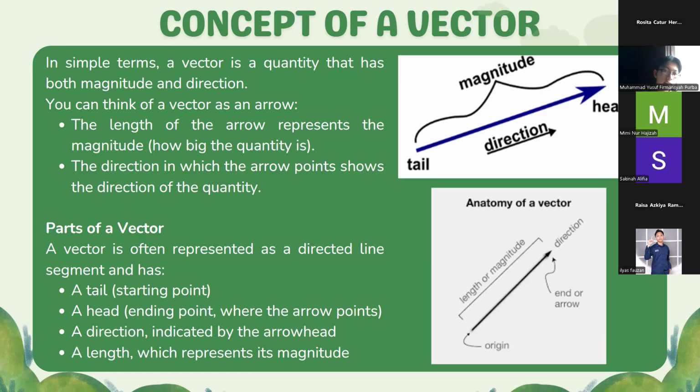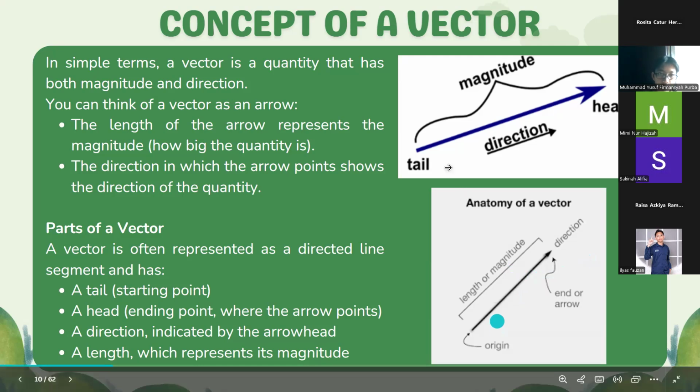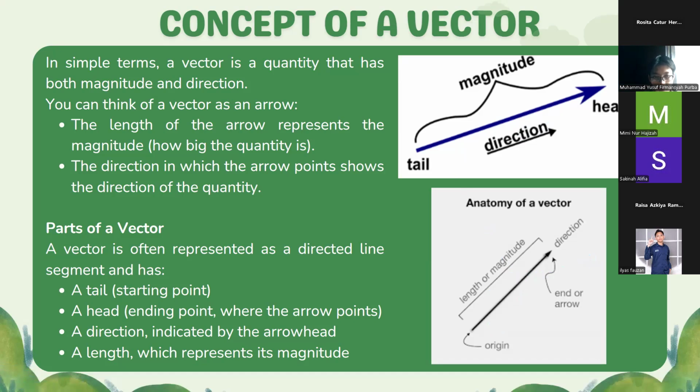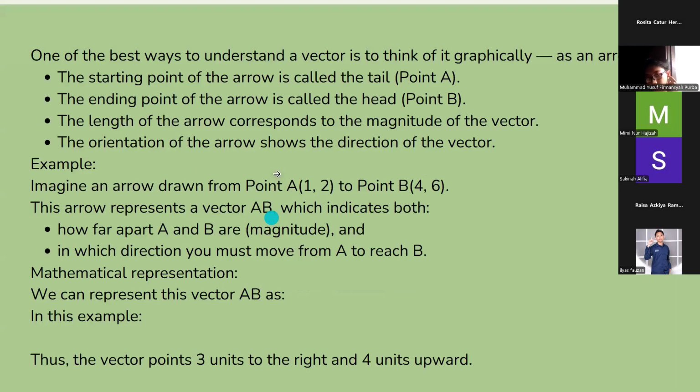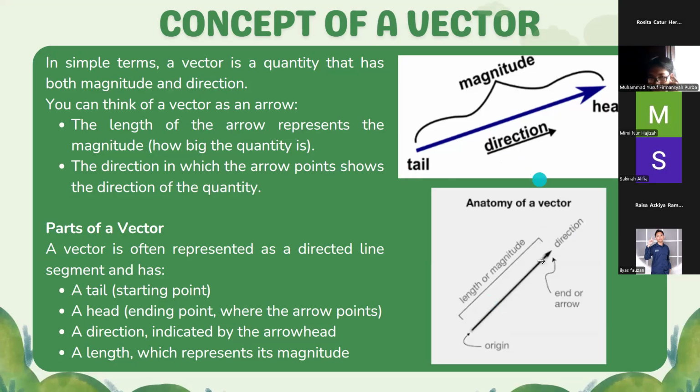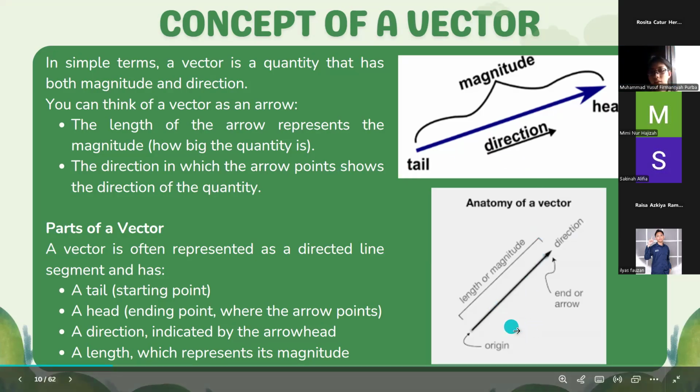The third is a direction, which is indicated by the arrowhead. And the last is length, which represents its magnitude. So you can see the detail of the representation of a vector in the picture on the right. It's like that.